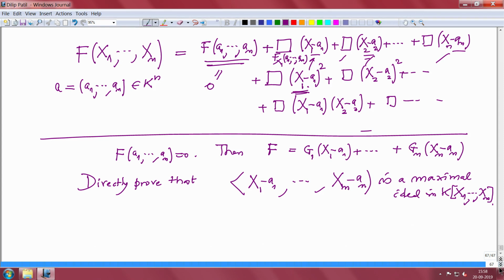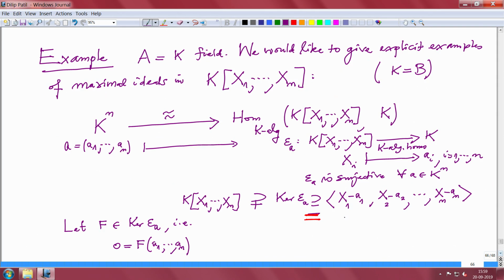Because if you prove this is a maximal ideal, this is a bigger ideal than that, and this is a proper ideal, so there you have no chance but this. So, that would prove the claim.